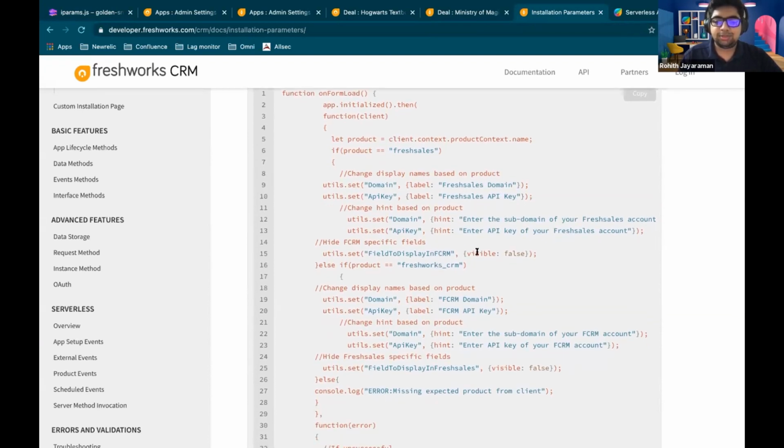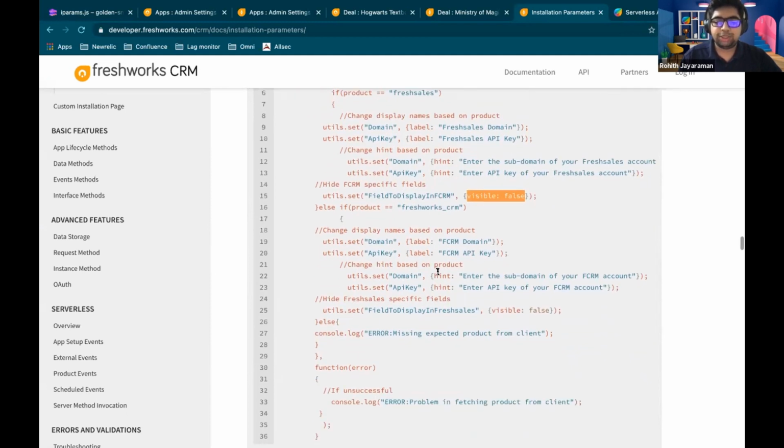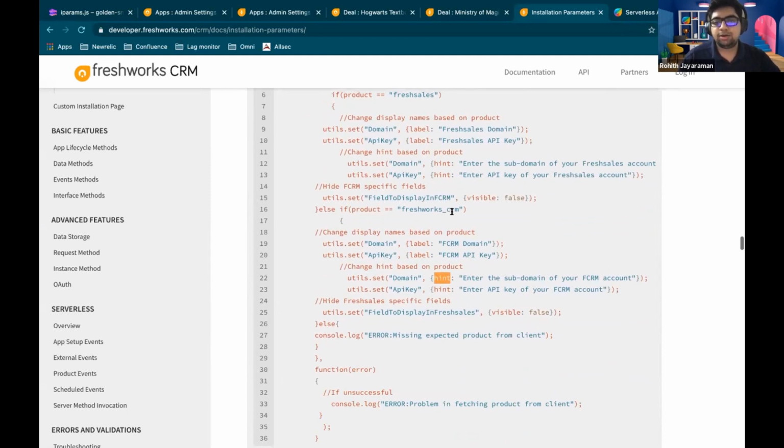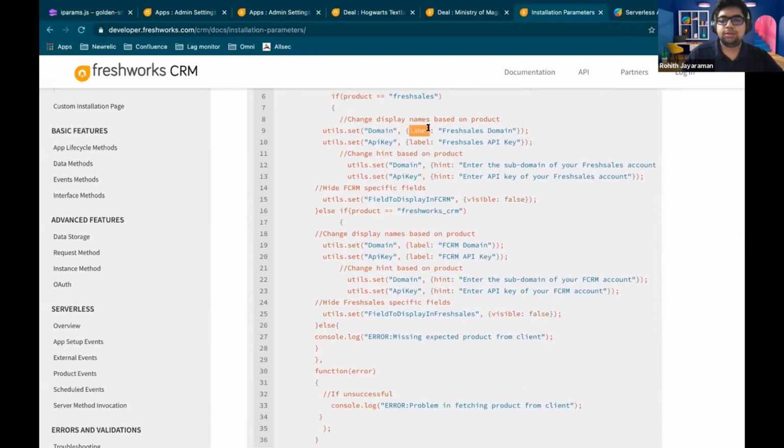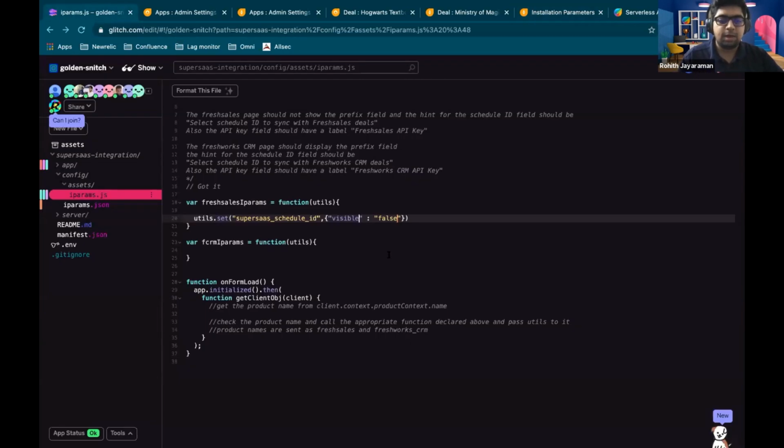So this is just for the visibility. You can just say visible false. And if you want to change the description or the name of the field, you use either the hint or the label based on whatever value you want to show. So we've changed the visibility part, and now we need to change the description for the schedule ID field and the API key field.